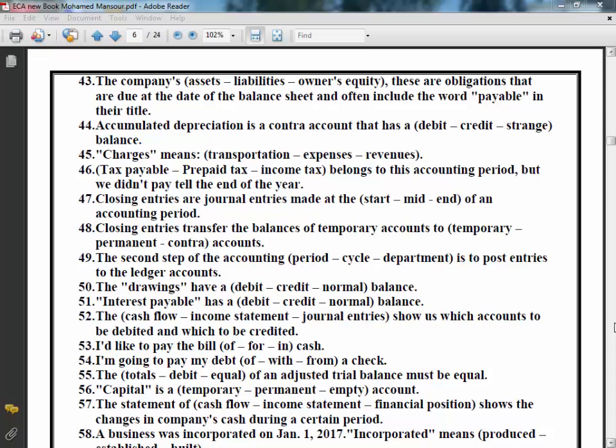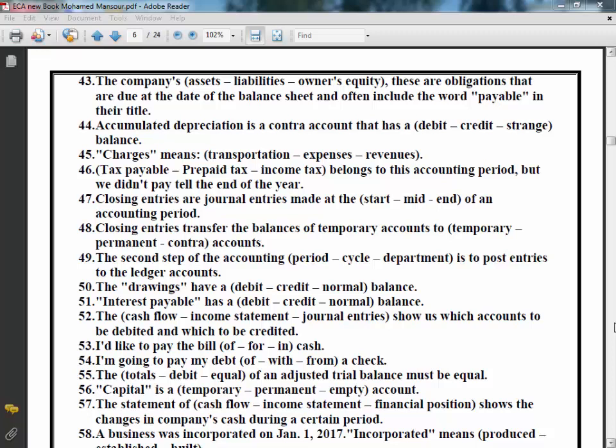Question number 53. I'd like to pay the bill of 4 in cash. The right answer is in cash. Number 54. I'm going to pay my debt off with a check. The right answer is with a check.